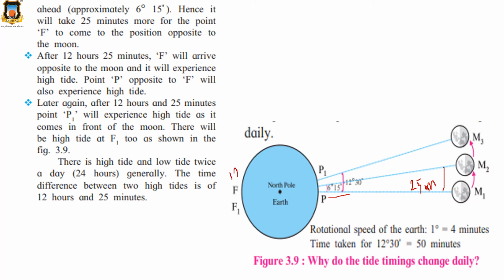After 12 hours, 25 minutes. Clear? So after 12 hours 25 minutes, F will arrive opposite to the moon and it will experience high tide. Point P, opposite to F, will also experience high tide.